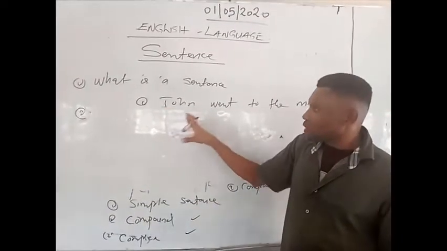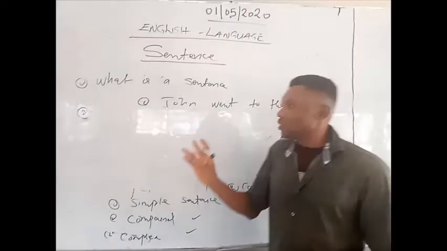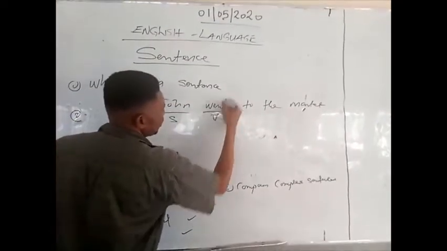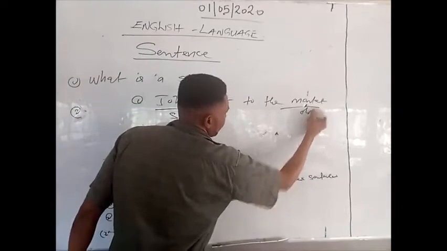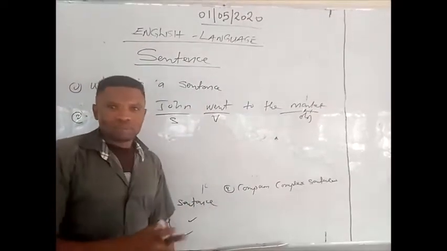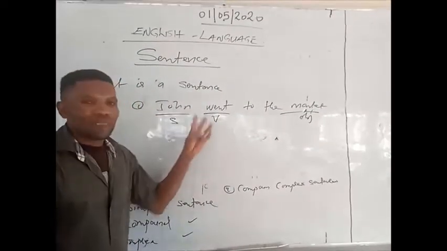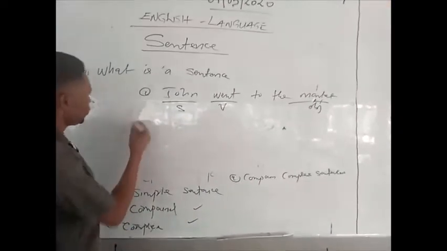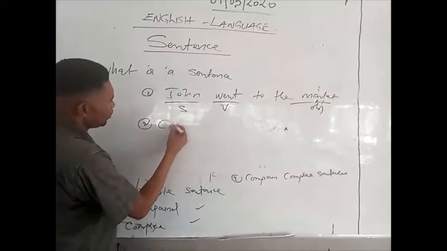The John here, you see here, is a simple sentence. John is the subject, while went is the verb. Market happens to be the object where John went to. It's said to be a simple sentence. That's what number 1 stands for, the simple sentence. Number 2, we have the compound sentence.